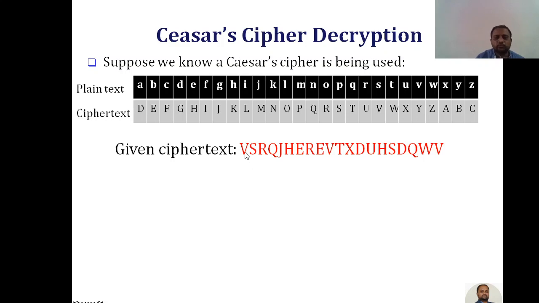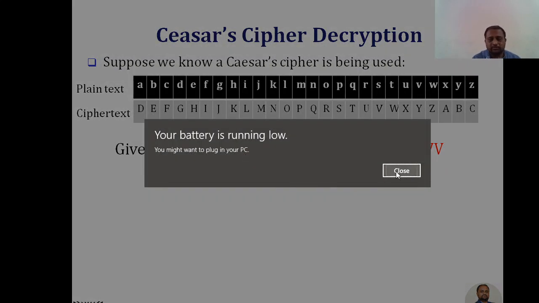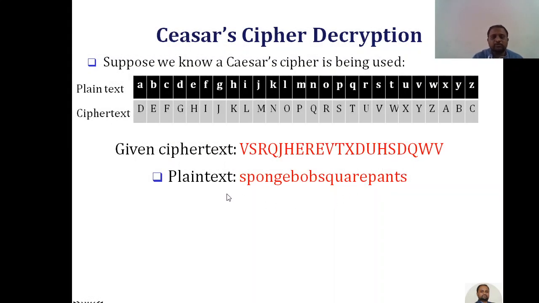Just the reverse. V is 3 letters ahead, so it will be shifted back. Like that we can get the plain text. You can see that V is replaced with S, and S is replaced with V at the sender side, like that. So we have to apply exactly the reverse procedure of what we did at the sender side. At the sender side A is replaced with D, and at the receiver side D should be replaced with A, like that.